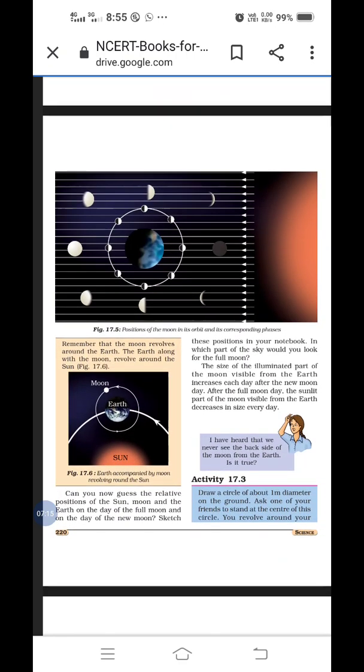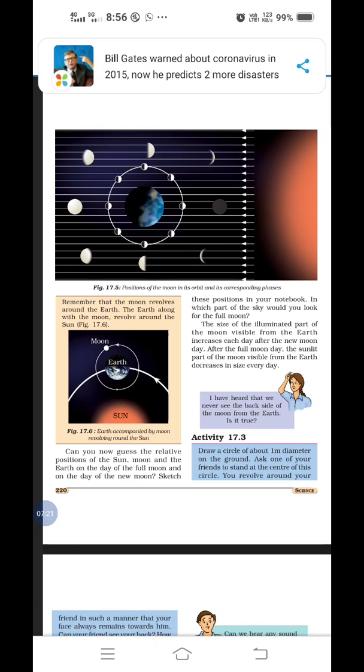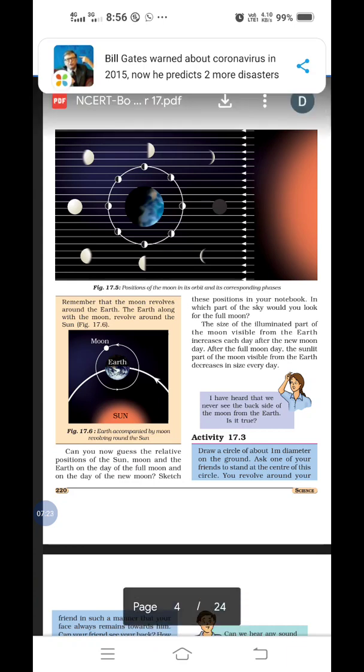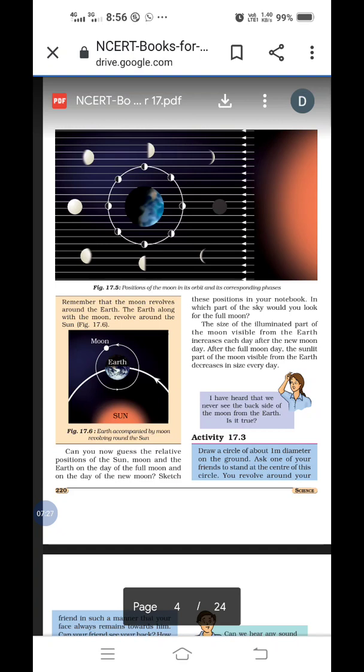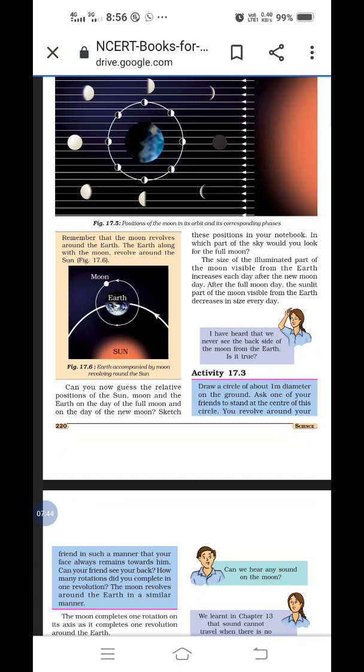It is given on page number 220, figure 17.5. Position of the moon in its orbit and its corresponding phases. Everybody observe this figure 17.5, page number 220. Full moon day is given here. Then moon is visible, moon not visible, and there are different phases also shown in that diagram. Is it clear?